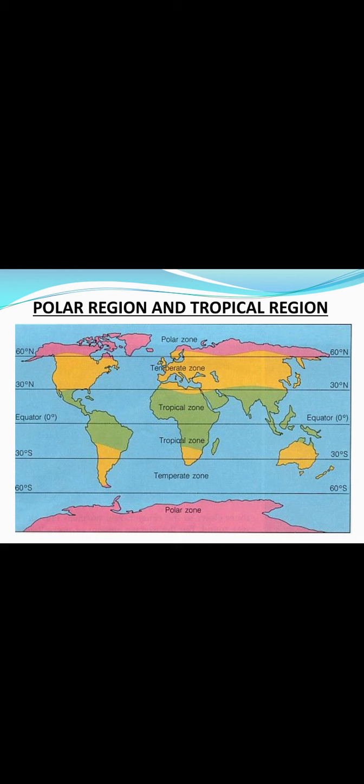What are the examples of countries where tropical rainforests are found? Our country, that is India, Malaysia, Indonesia, Brazil, Republic of Congo, Kenya, Uganda and Nigeria. These are all the countries that belong to the tropical rainforest region. We shall discuss the polar regions and the tropical rainforest in the upcoming slides. Before that, I want you to see the outline map of the world and see the polar regions and also the tropical regions. You can see it in the picture. So let us see.